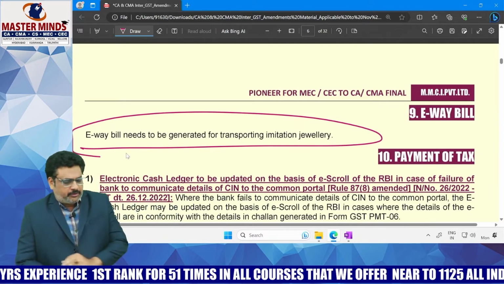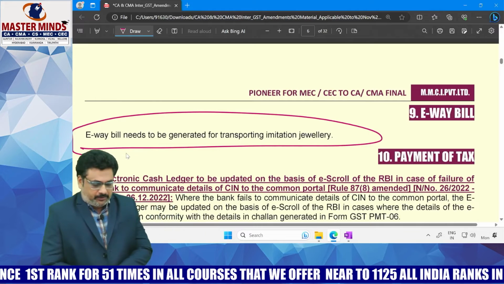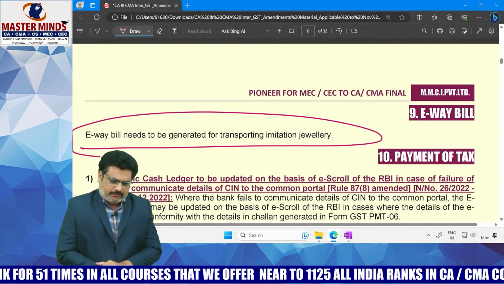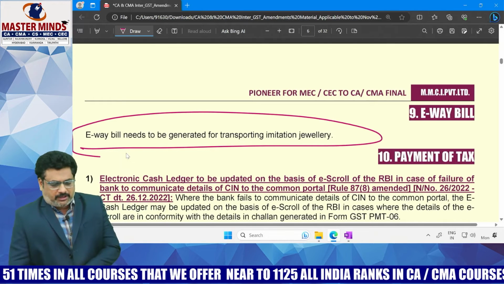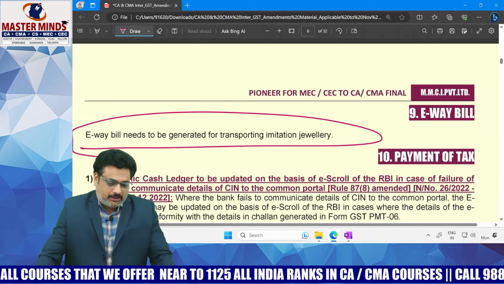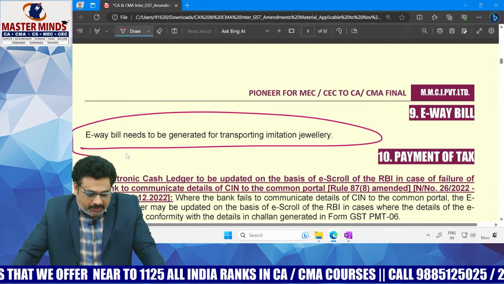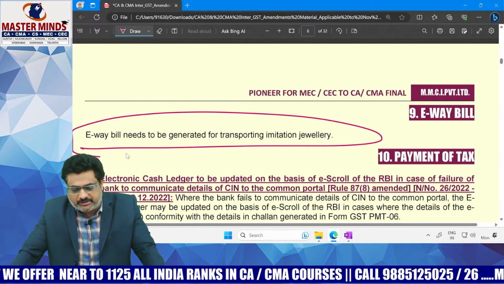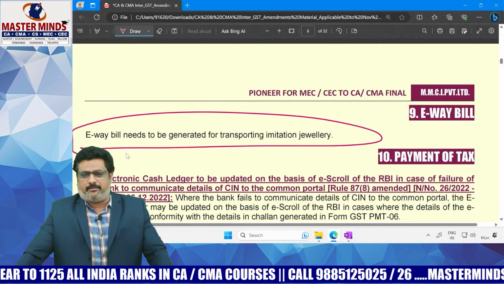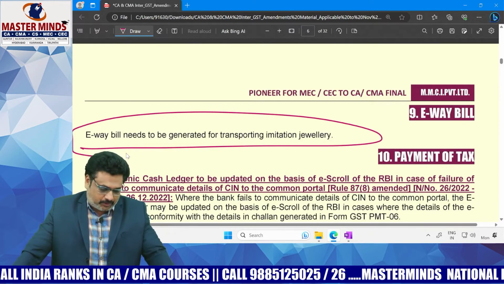Generally, if the consignment value is more than 50,000, e-way bill is required. But even though the consignment is more than 50,000, if it is a transportation of jewelry, precious metals, precious stones, semi-precious stones, there is no requirement to issue the e-way bill even though the value is more than 50,000. Okay.